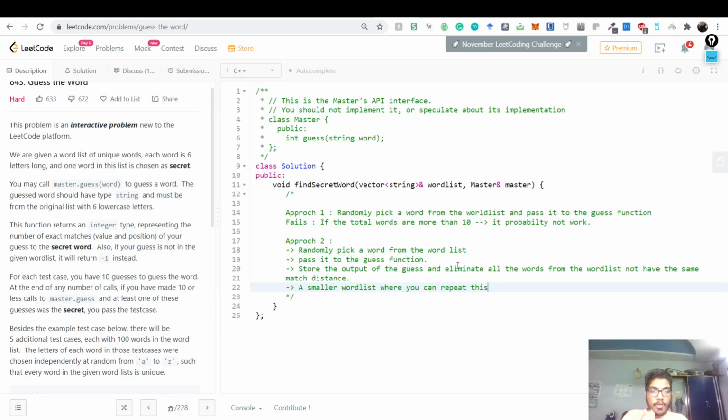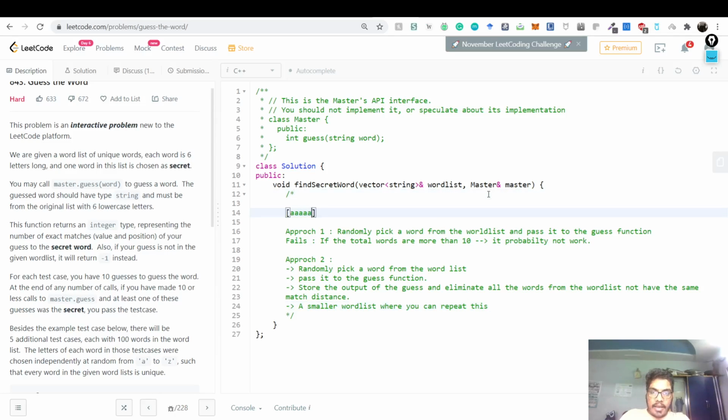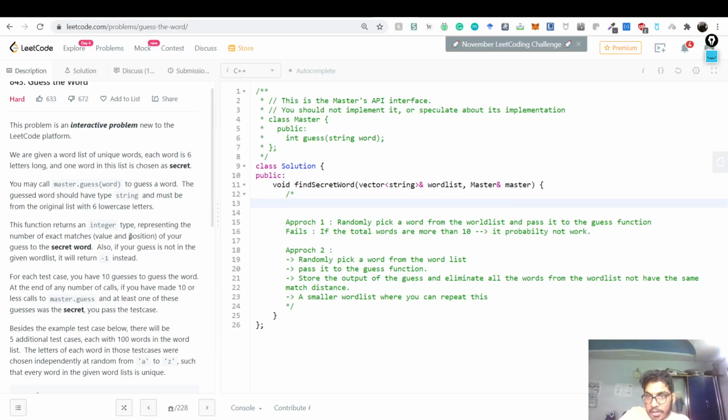For example, let's say I have a word with six b's, six c's, six d's, and six z's. No matter what algorithm or logic you apply, you are going to need 26 guesses to figure out what this word is, because it is a random guess. You cannot do better than a random guess. So all of this strategy is not for words like this. All of this strategy is for randomly chosen words.